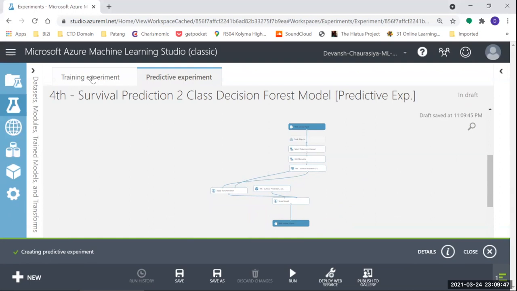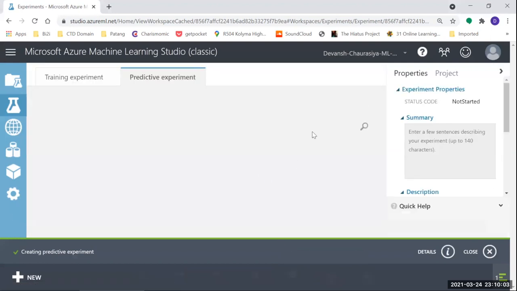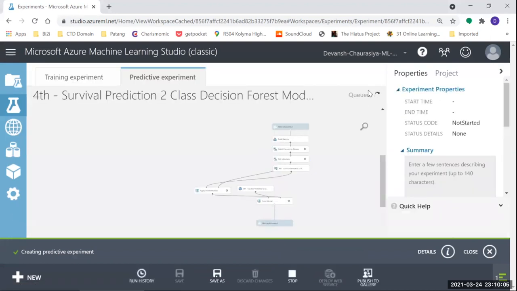All right, so if you see, we were in the training experiment. Now we have the predictive experiment. This is ready and it has gone in draft. So what I have to do is I have to select it and run. It'll take a little while.